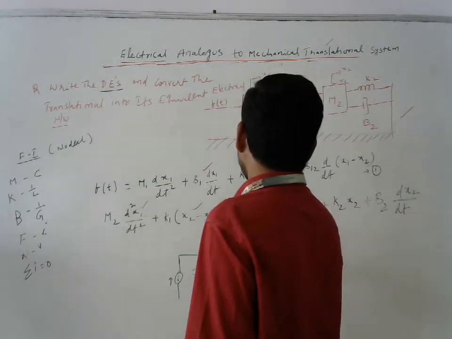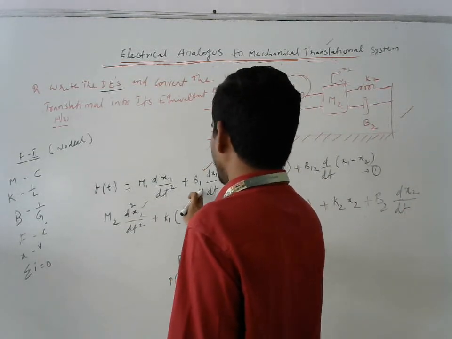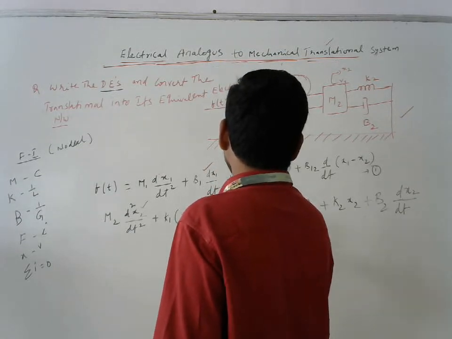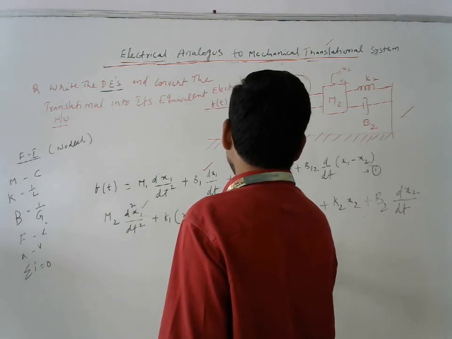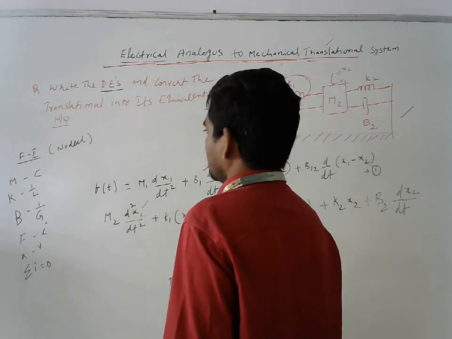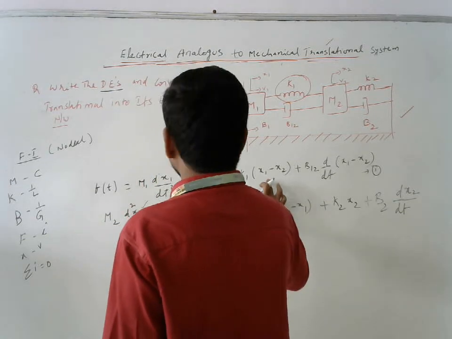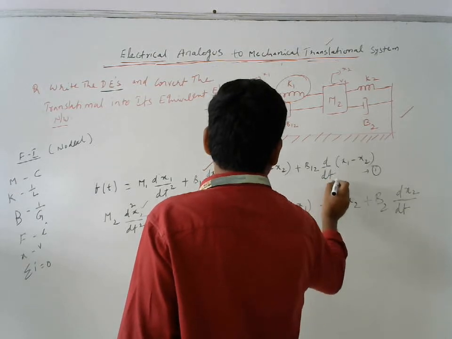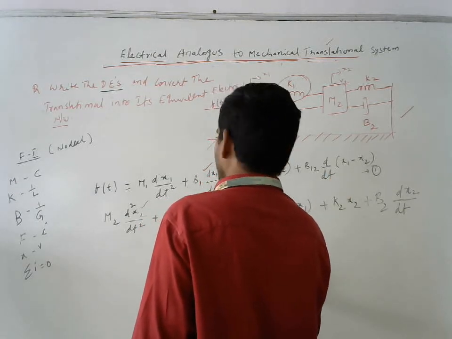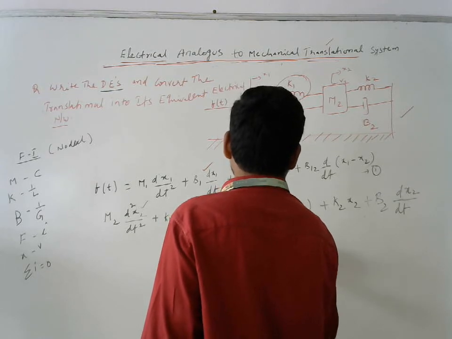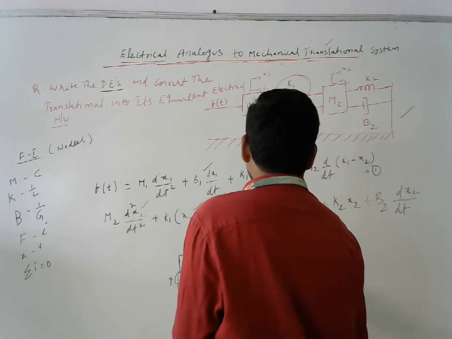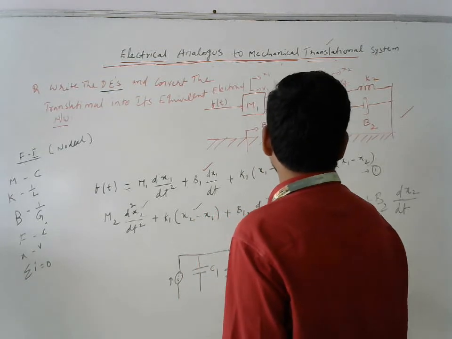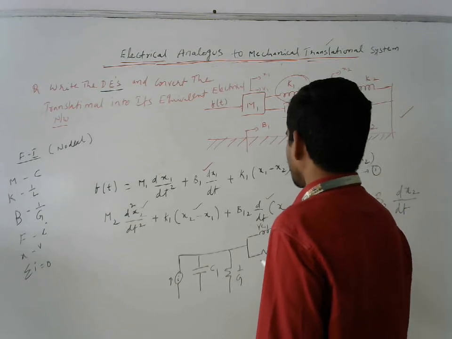Now see, we completed M and B. After that K is replaced with L. That means the K is in between the two elements, that is L, 1 by L1. After that B12 is again in between the two nodes. So B is replaced with resistance 1 by G, so 1 by R. This is in between the two nodes. Up to this we have it.